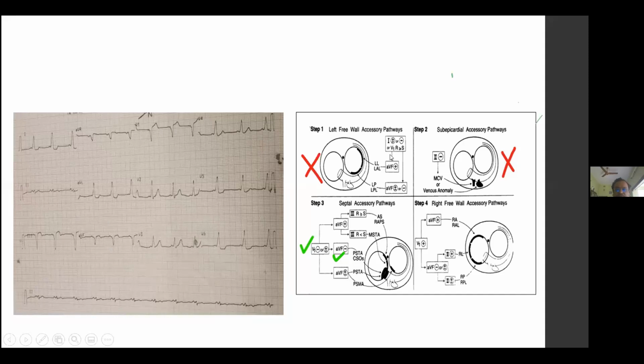So you will go 1, 2, 3, 4. You cannot directly see one step and say, oh, this goes here. No, you have to go 1, 2, 3, 4. You cannot skip. For example, if you miss the second step, then you may miss an epicardial accessory pathway localization opportunity and just say, oh, it's a posteroseptal accessory pathway.